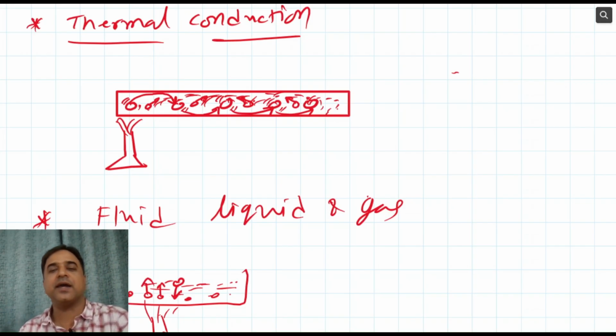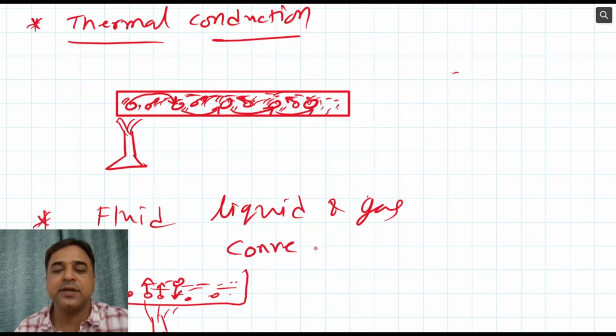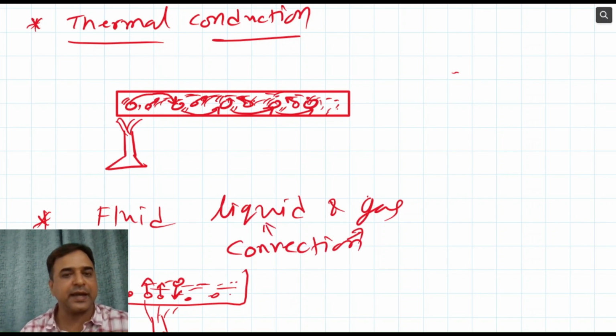So they are in motion. Such kind of energy transfer, wherein particles themselves carry energy and move from one point to another, we call convection. Remember that convection takes place only and only in fluids, which is liquid and gas.